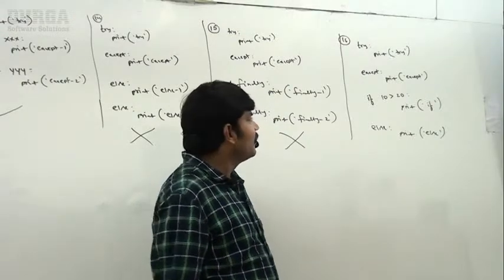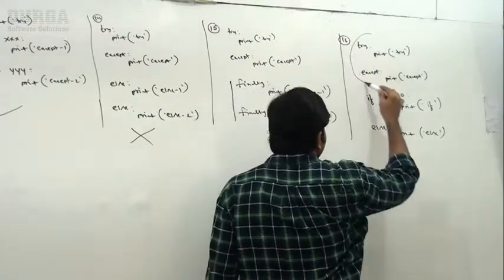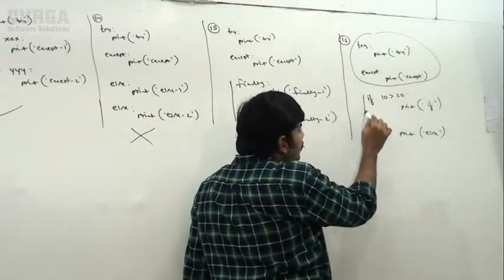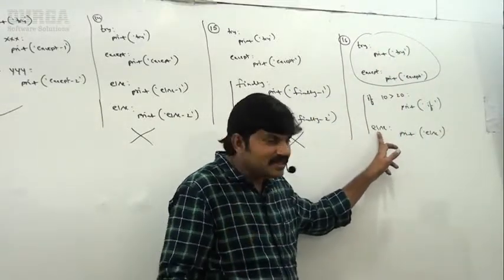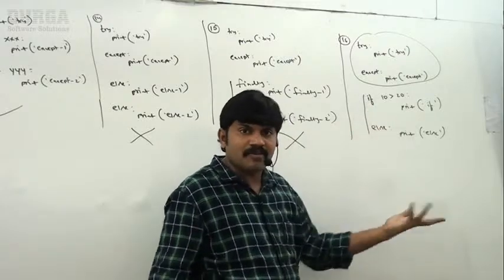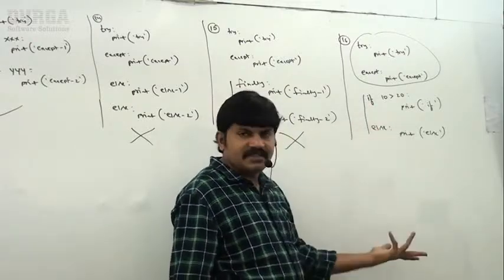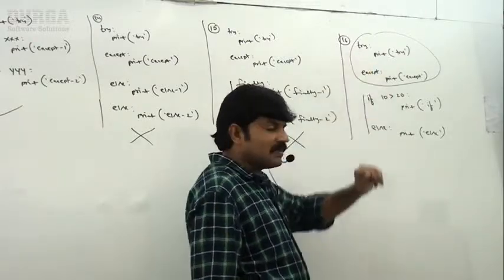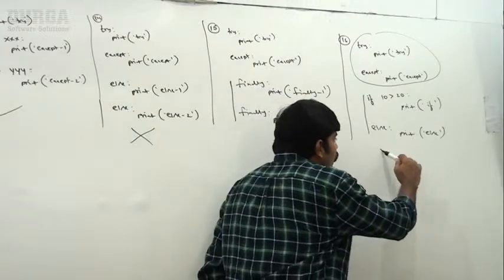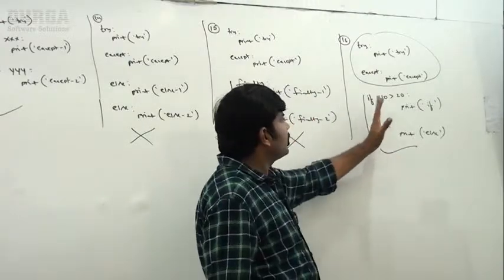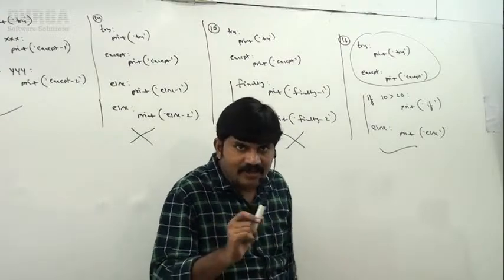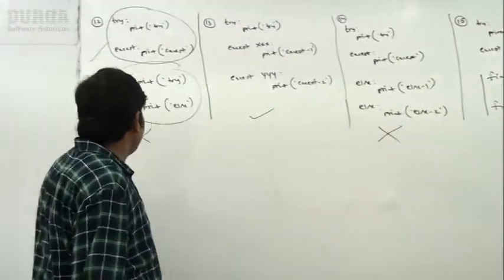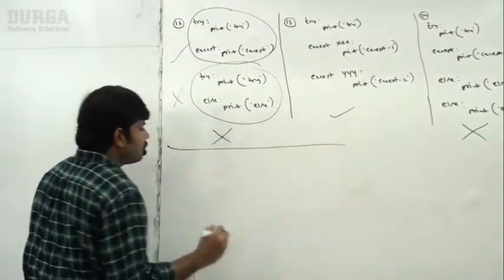So try except is valid. This is the if else. This else is nowhere related to try; it is associated with the if block. What is the problem? If else is valid syntax, and after that try except is valid syntax. That's why no problem at all, it is acceptable. Any doubt about this? Clear, right?